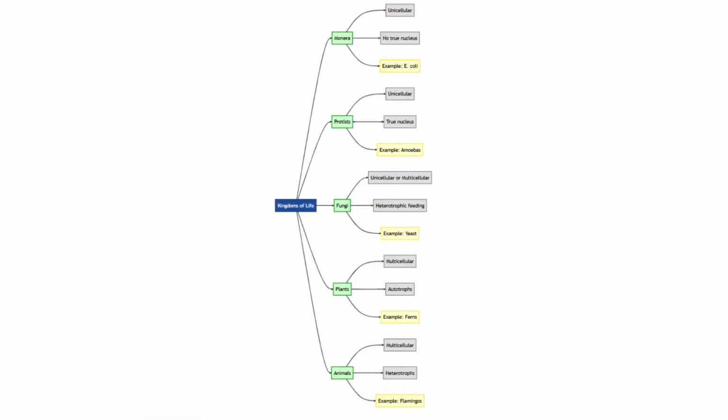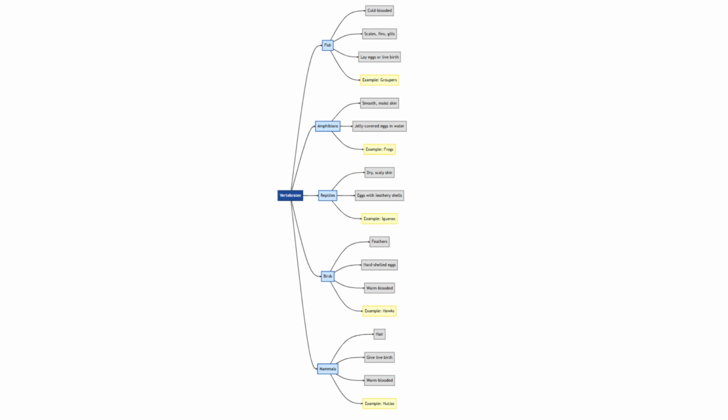Let's take a closer look at the major kingdoms of life. Monera, like E. coli, are unicellular organisms without a true nucleus. Protists, like amoebas, are also unicellular but have a true nucleus. Fungi, like yeast, can be unicellular or multicellular and rely on heterotrophic feeding. Plants, such as ferns, are multicellular autotrophs. Animals like flamingos are multicellular heterotrophs. Animals are further divided into two main groups.